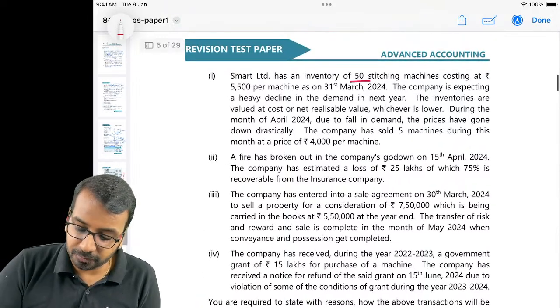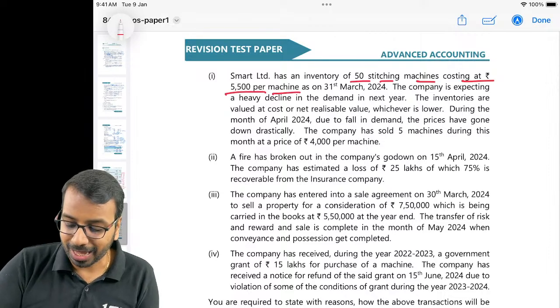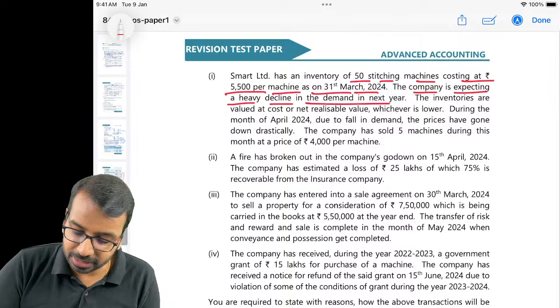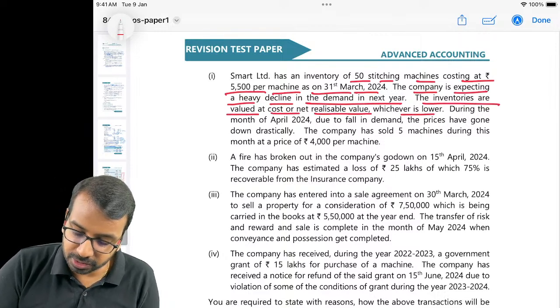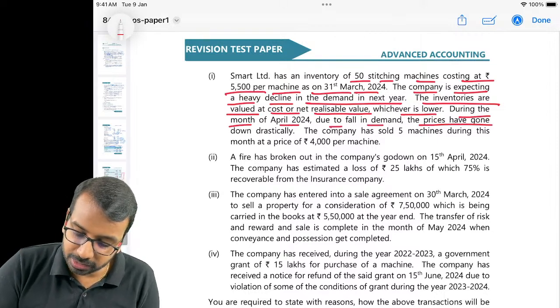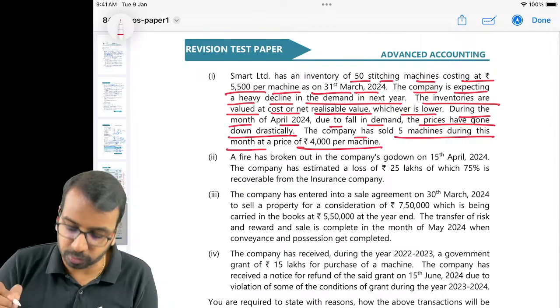Smart has an inventory of 50 stitching machines costing 5,500 per machine as on 31st March of 24. The company is expecting a heavy decline in the demand in the next year. The inventories are valued at cost or NRV, whichever is lower. We all know that. During the month of April, due to fall in demand, the prices have gone down drastically. The company has sold machines at a price of 4,000 per machine.